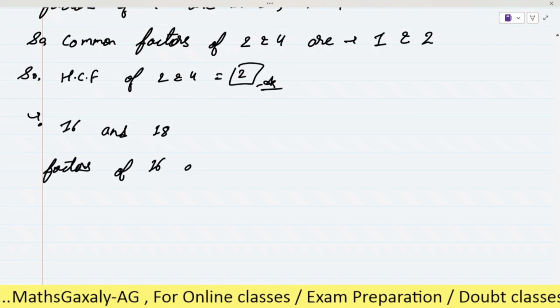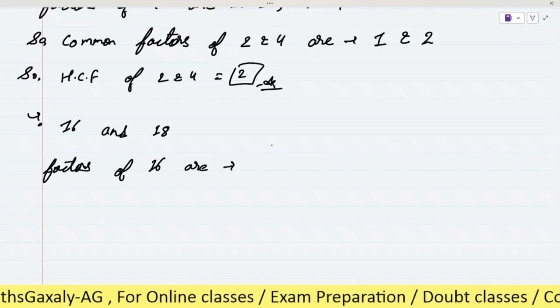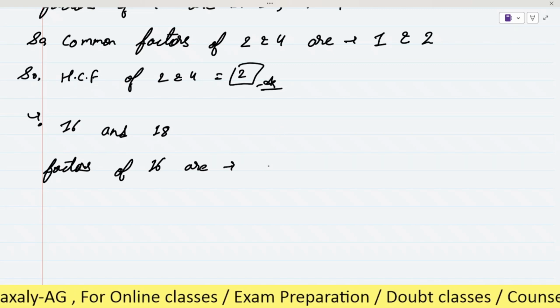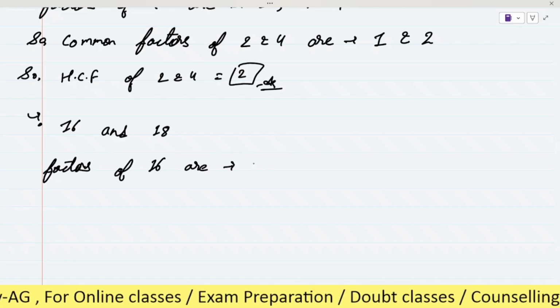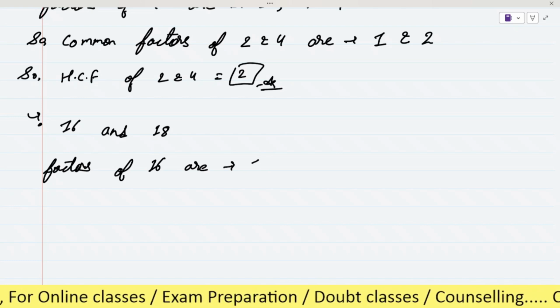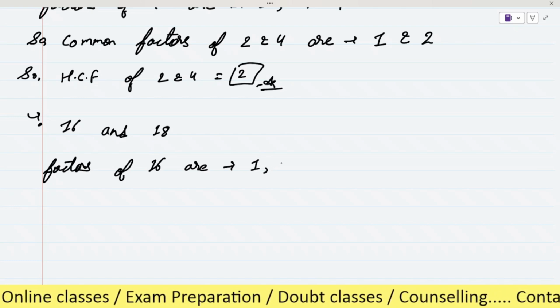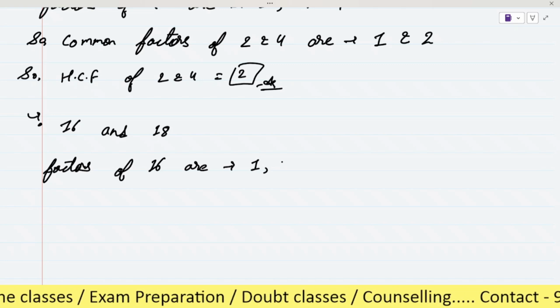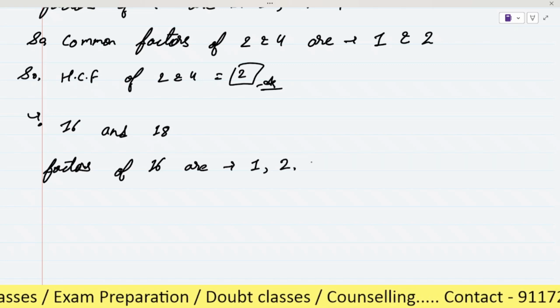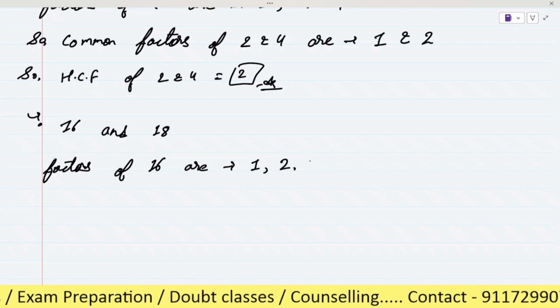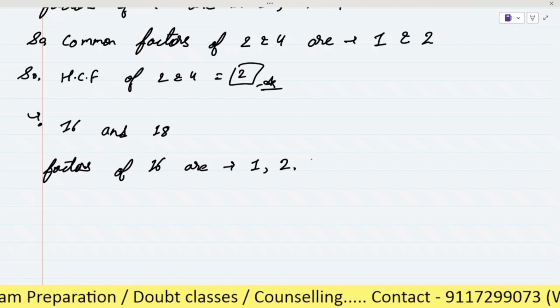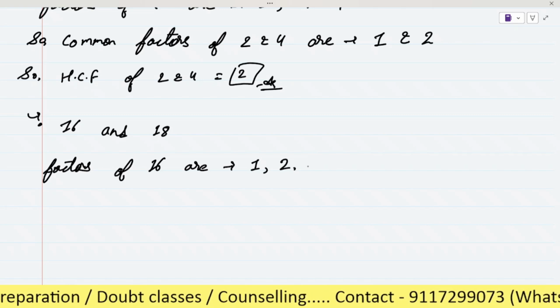Factors of 16 are 1, 2, 4, 8 and 16. 3 can't divide 16.